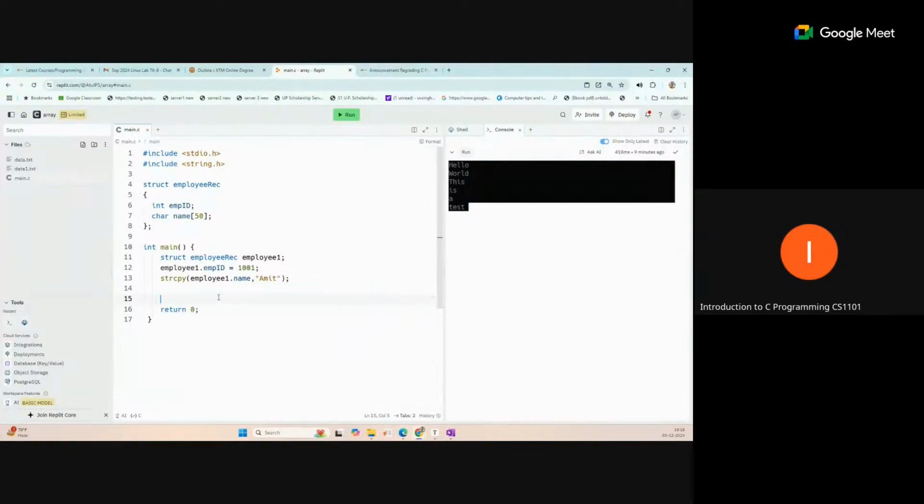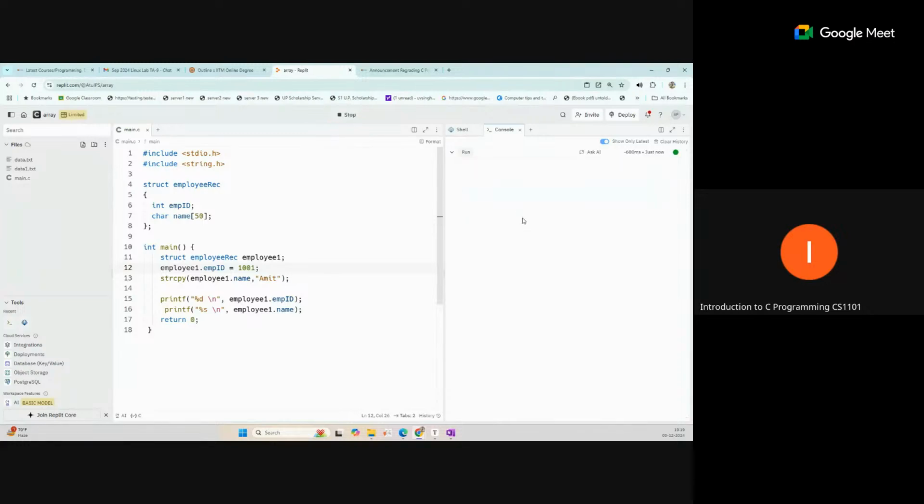So you can check whether the value is stored or not. printf with the same details, percent d, and percent s and then name. When we run this, you can see we are getting this information in this field.